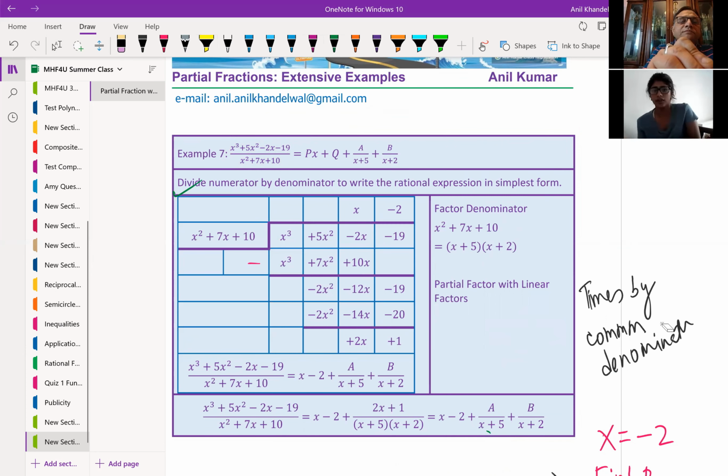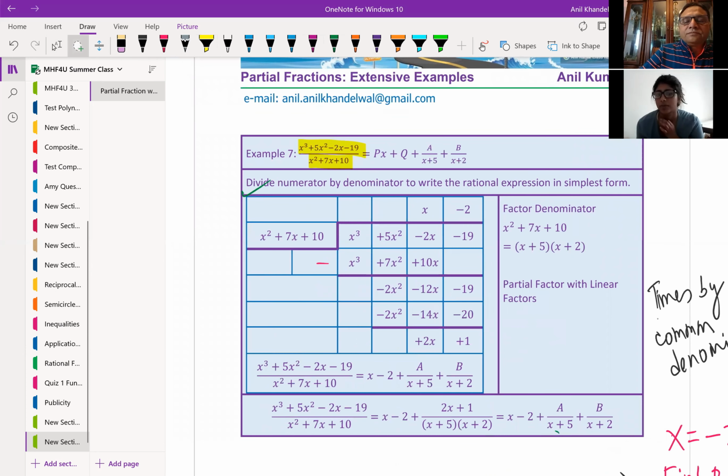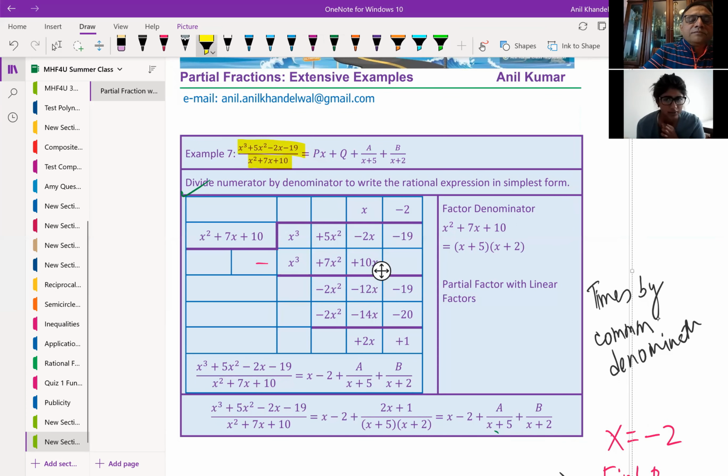So you've first written out really clearly x cubed plus 5x squared minus 2x minus 19, with all the signs with the numbers, just to be specific, and we're dividing it by x squared plus 7x plus 10. So we can see that the quotient, is that what it's called? No, it's the divisor, sorry. The x squared, and we're trying to get x cubed, so we know we have to multiply it by x, all the terms. So that would be x cubed plus 7x squared plus 10x, and you subtract.